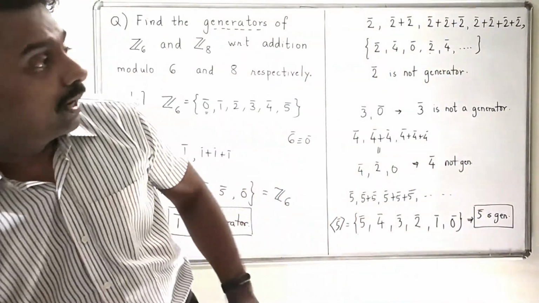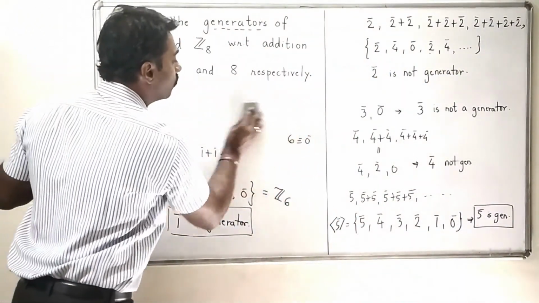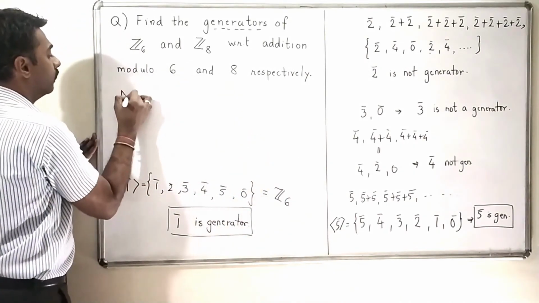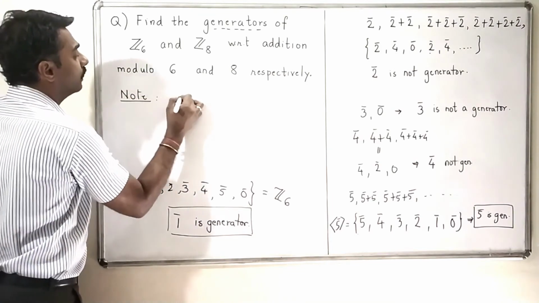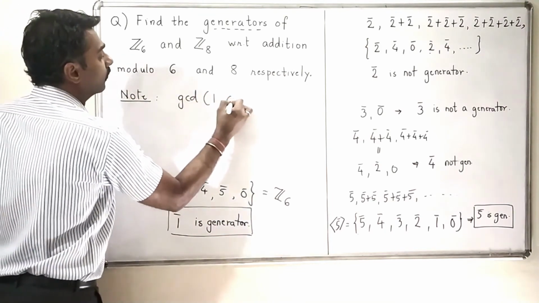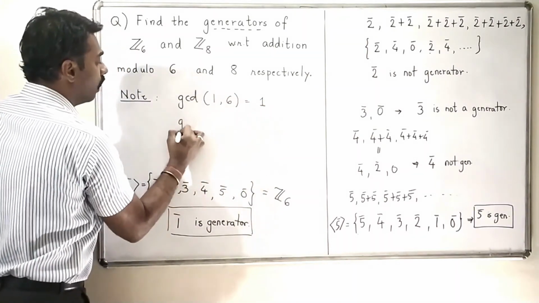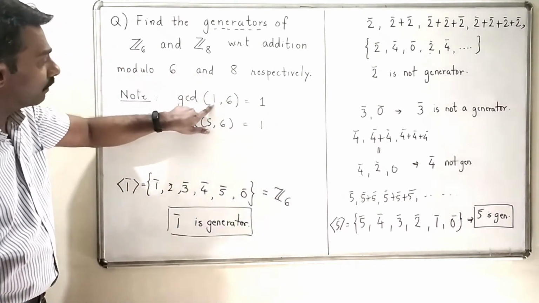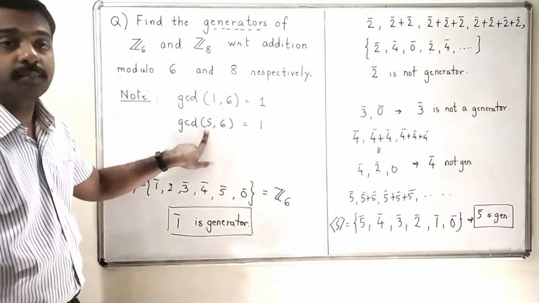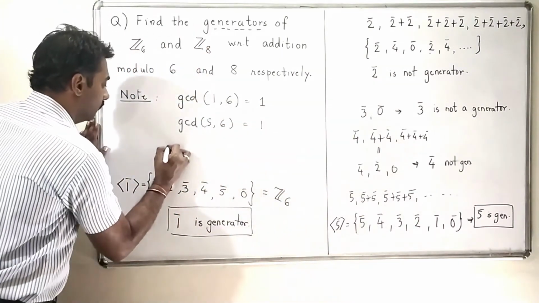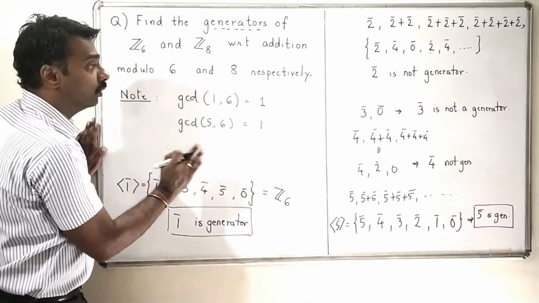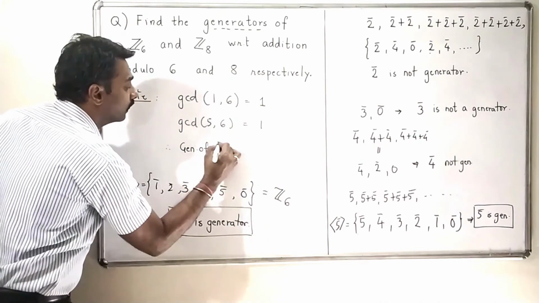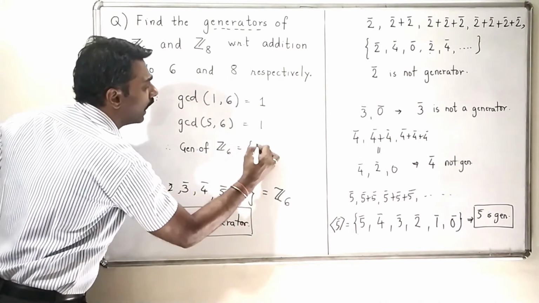The GCD of 1 and 6 is 1, and the GCD of 5 and 6 is also 1, and that is the reason 1 bar and 5 bar have become the generators of Z6. So this is a direct shortcut; the calculation behind it is what we just did. So the generators of Z6 are 1 bar and 5 bar.